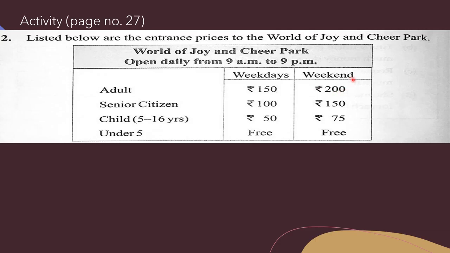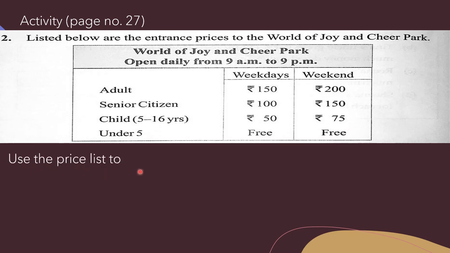Okay, so here beta the price to enter in the park for adult is rupees 150 for weekdays and rupees 200 on weekend. Okay, which is weekend beta? Means a Sunday. Okay, senior citizen rupees 100 on weekdays and rupees 150 on Sunday, means weekend. And child, if the age of child is 5 to 16 years, then the entrance fee is rupees 50 on weekdays and rupees 75 on Sunday. And if the age of the child is under 5, then entry is free of cost. Understood beta? Now we have to discuss what is given to us in the questions.